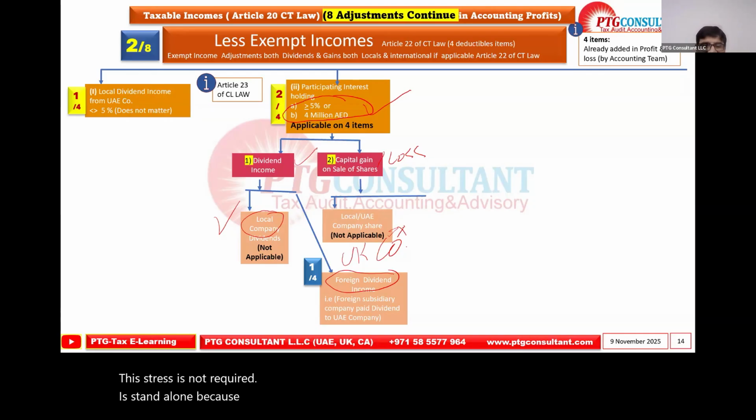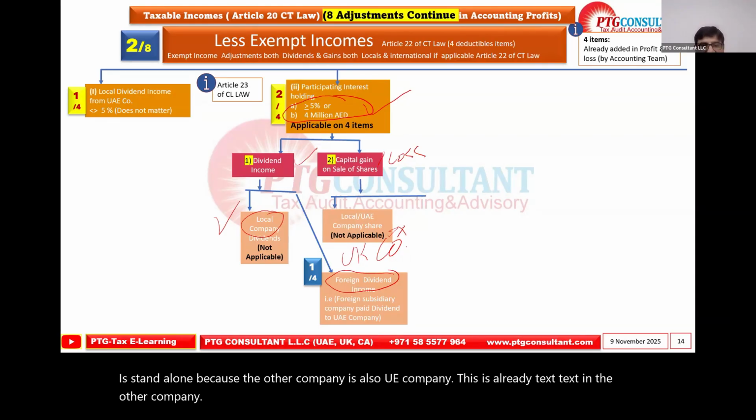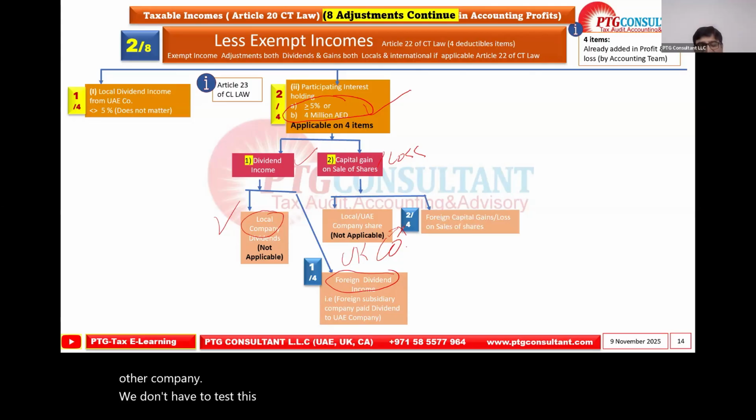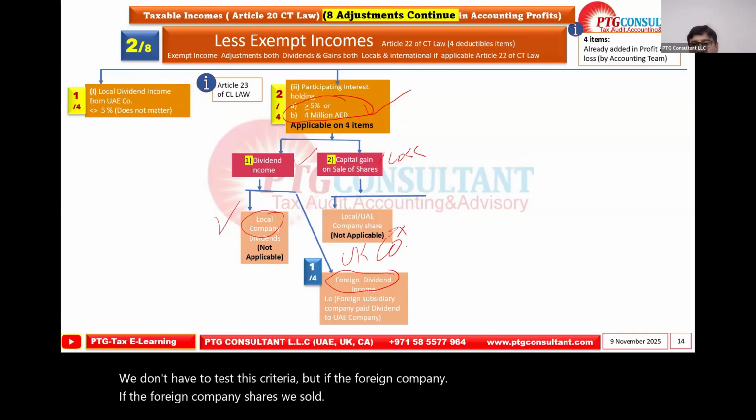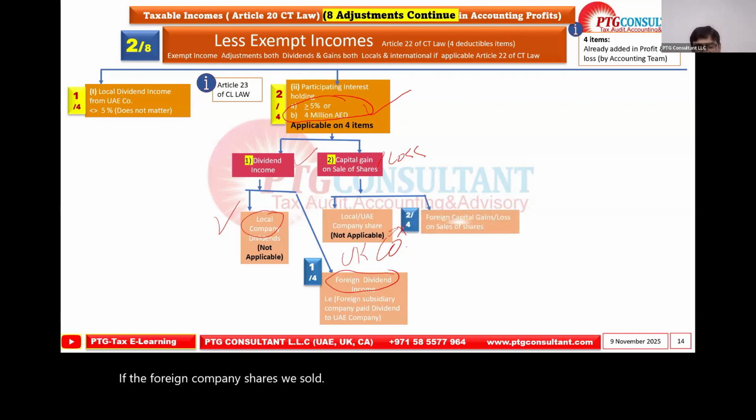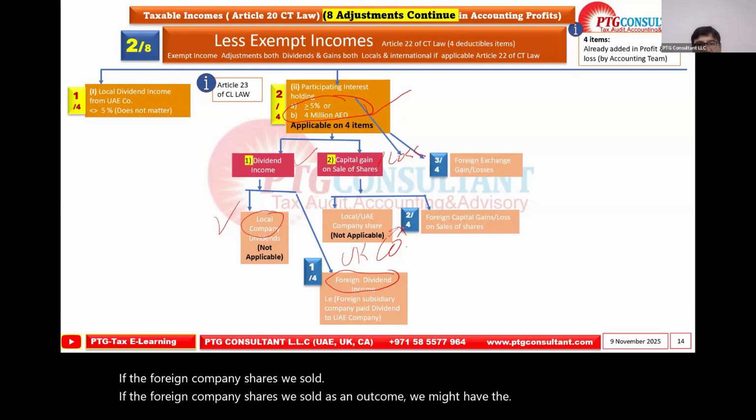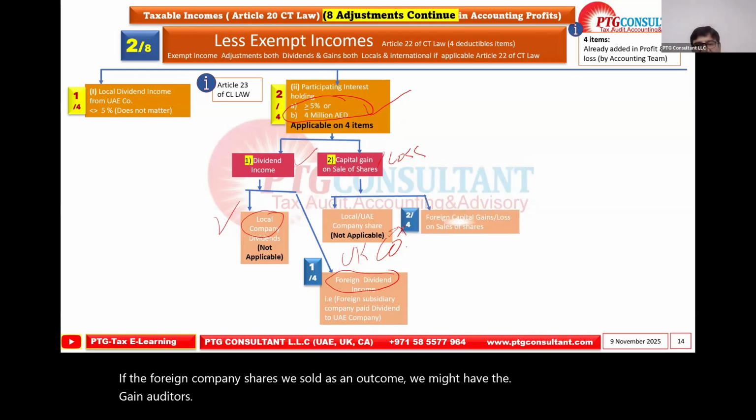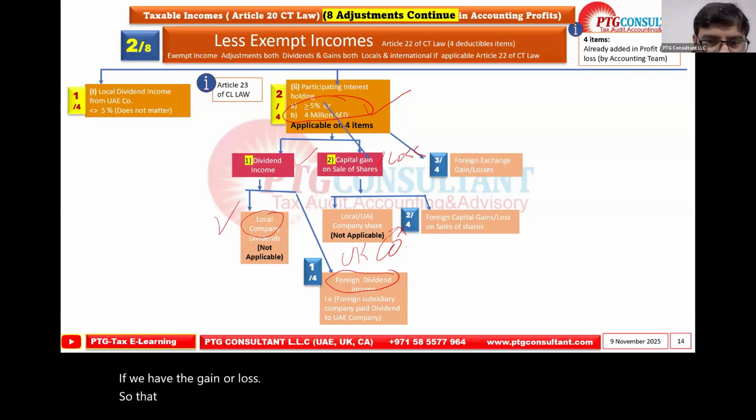This is already taxed in the other company. We don't have to test this criteria. But if we sold the foreign company shares, as an outcome, we might have a gain or loss. If we have the gain or loss, then we have to see this criteria.